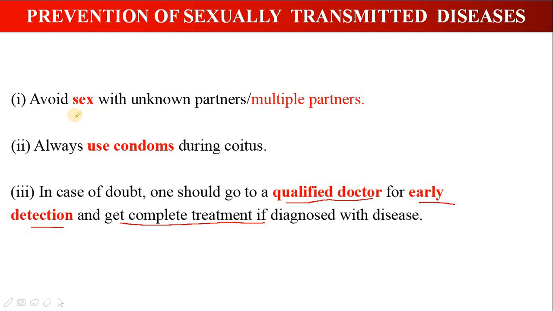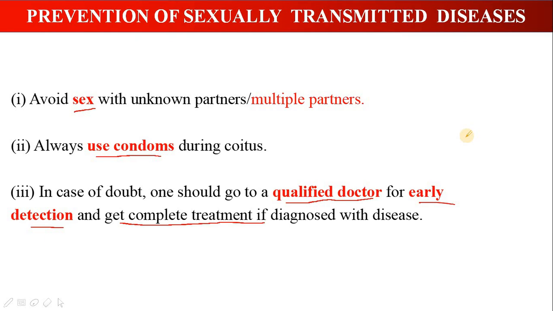So first and foremost is to avoid sex with multiple partners or unknown partners, use condoms during coitus, and the next important thing is, in case of doubt, go to a qualified doctor, get detected early, and get complete treatment. So this is the only way to prevent sexually transmitted diseases.